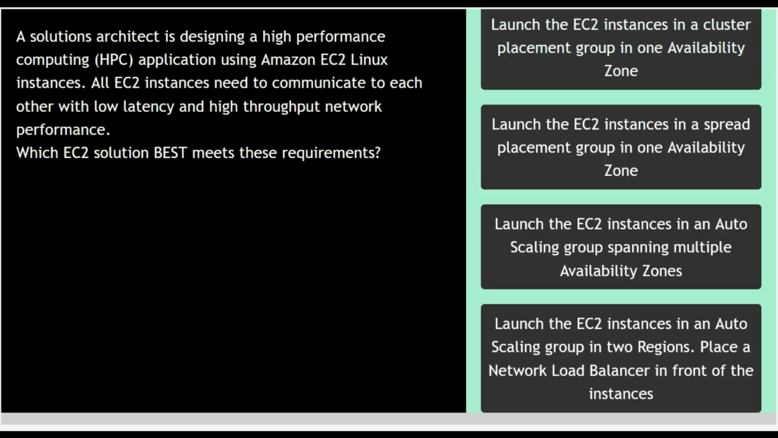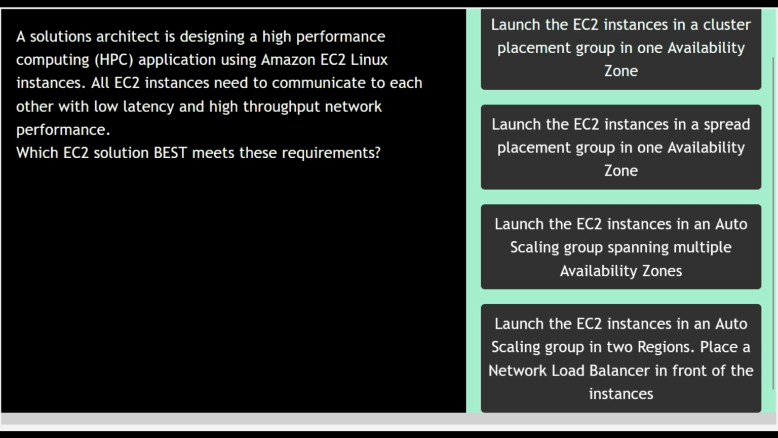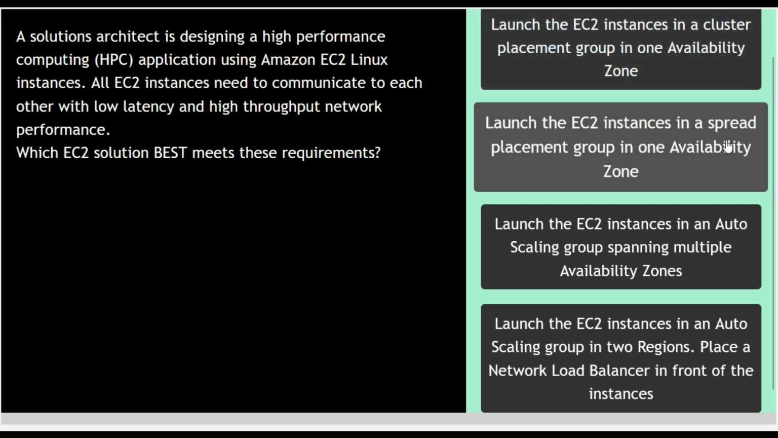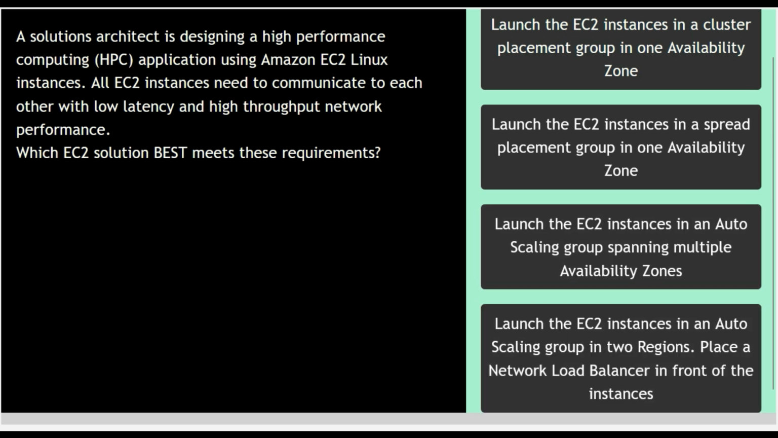Question number 3. A solutions architect is designing a high performance computing application using Amazon EC2 Linux instances. All EC2 instances need to communicate to each other with low latency and high throughput network performance. Which EC2 solution best meets these requirements? So you have 4 options for this question. This is option number 1. This is option number 2, this is option number 3, and this is option number 4. The timer starts now.